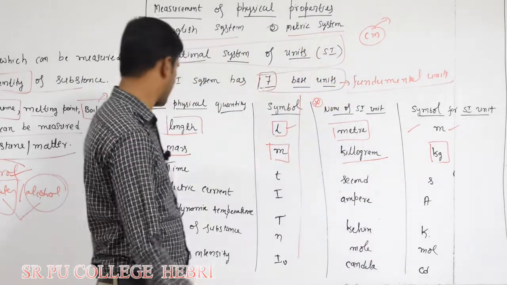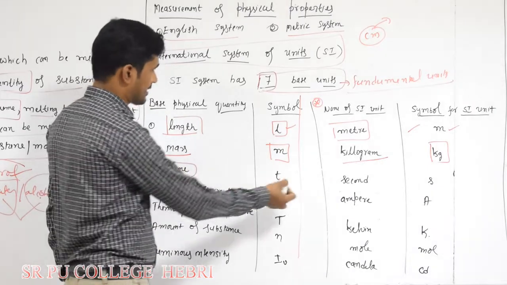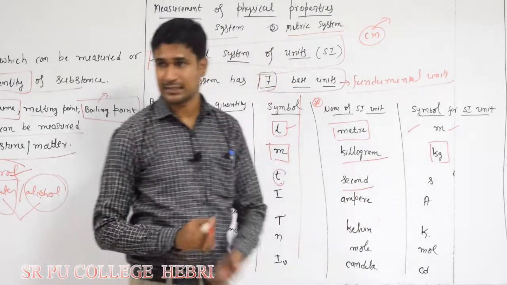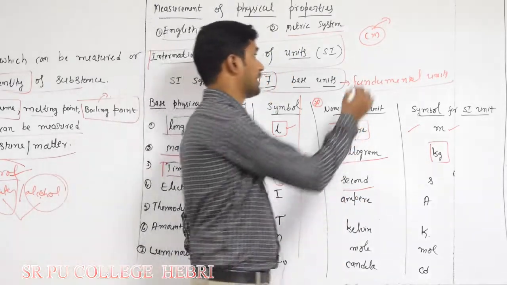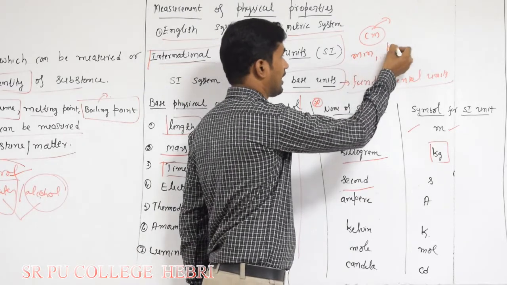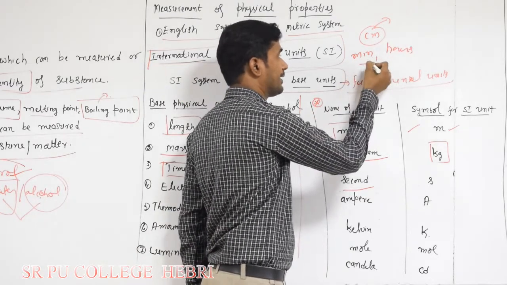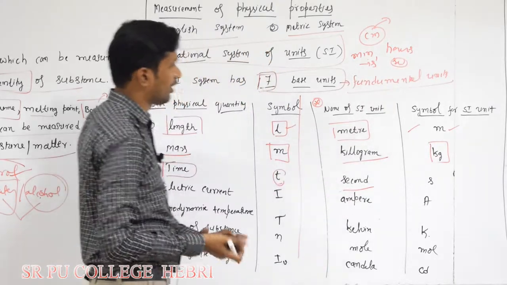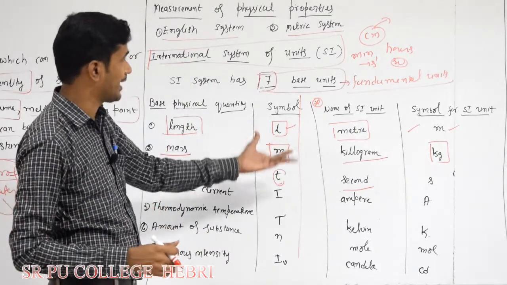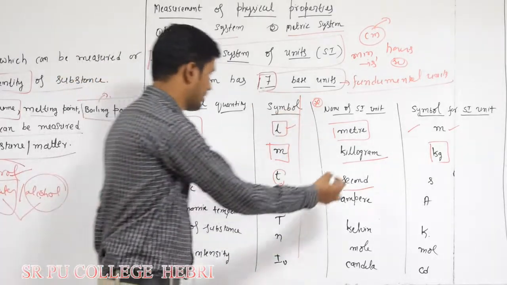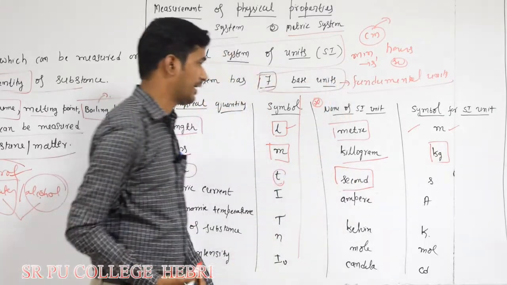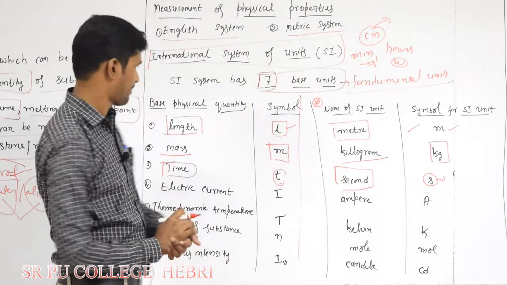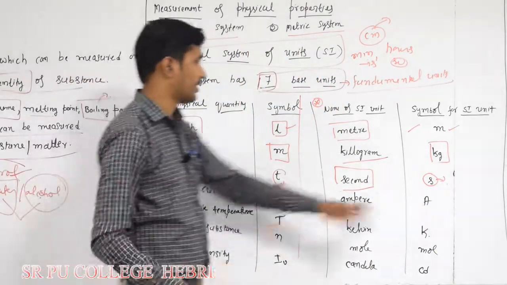Next, time. Its symbol for the basic quantity is T, and its SI unit is second. Time is always represented in terms of second. Sometimes they may give it in minutes or hours, so here we need to convert minutes into seconds and hours into seconds, and you should know those conversions also, because the SI unit for time is second. Its symbol is small letter s. Don't write capital S here, it's small letter s.